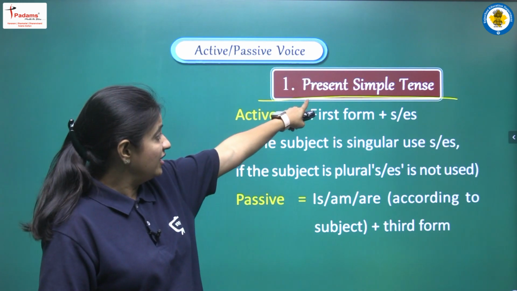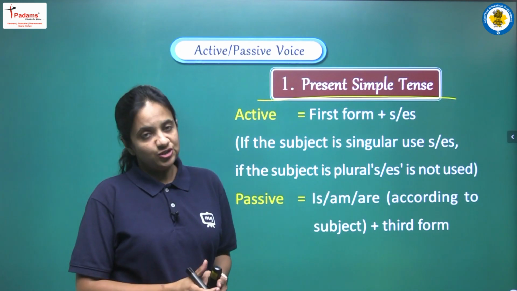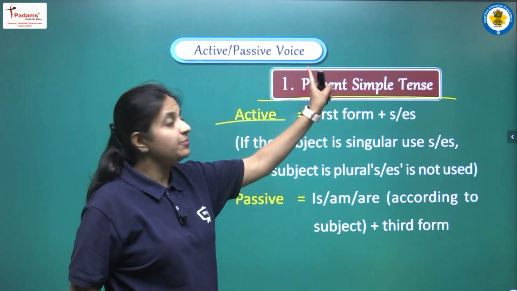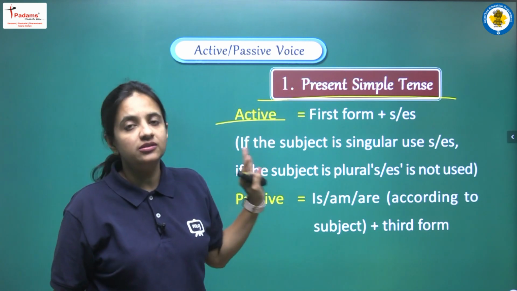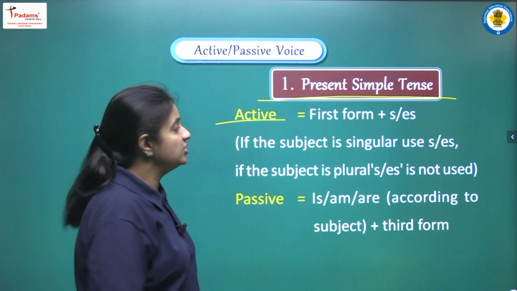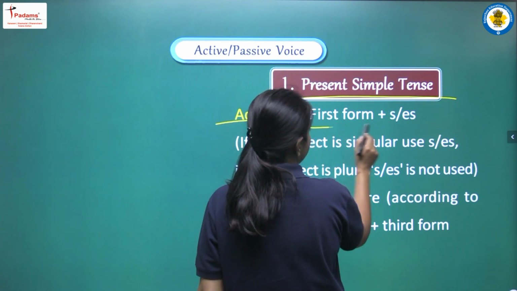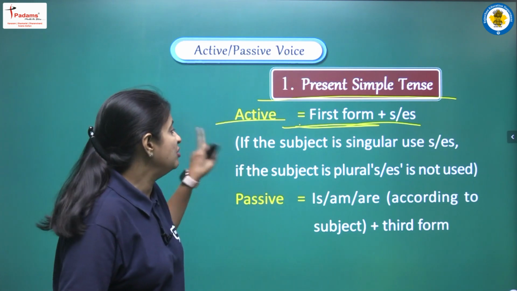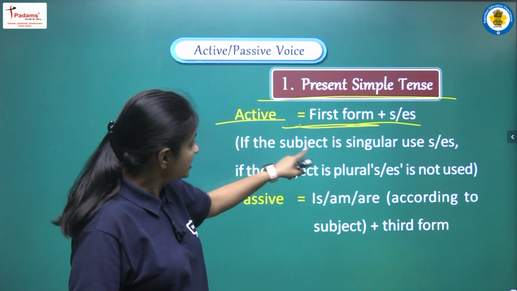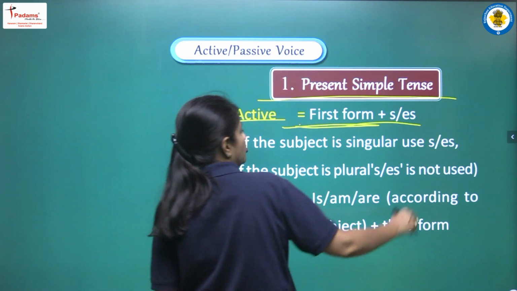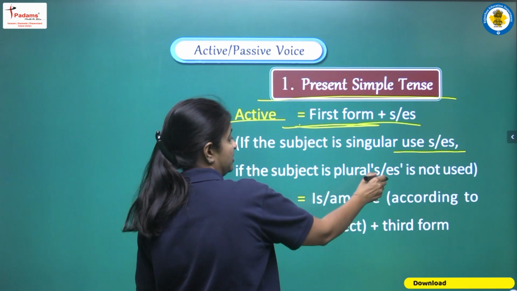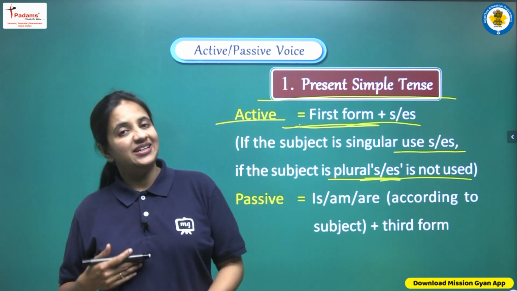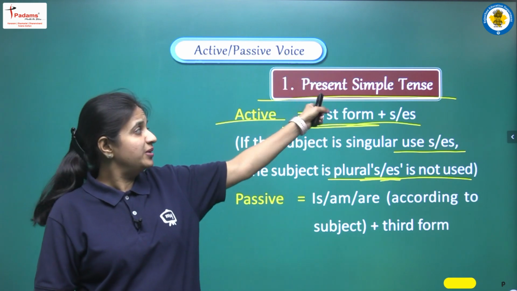So first of all we are talking about present simple tense. So students, if the sentence that is given to us in active voice is written using present simple tense, what are the things that will be there in the sentence? So let's see. In the sentence there will be the first form of the verb plus s or es. And now we have one more thing here. So let's read. If the subject is singular, then we have to use s or es, but if the subject is plural, then s or es will not be used. So these are the basic rules that are related with present simple tense.